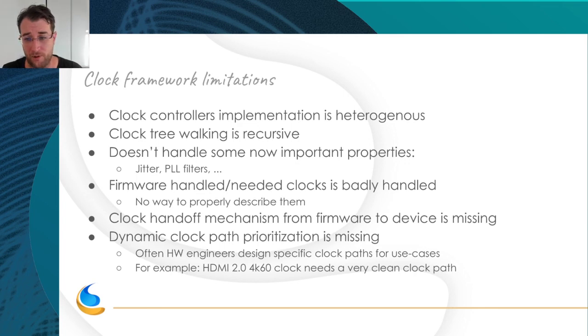And when you ask for high gigahertz clocks, you have complex PLLs with complex settings and filters, and you have jitter. Depending on the path, on the divider values, on the multiplier value, you have different jitter capability, and this is not handled at all. The clock framework doesn't know which path is more